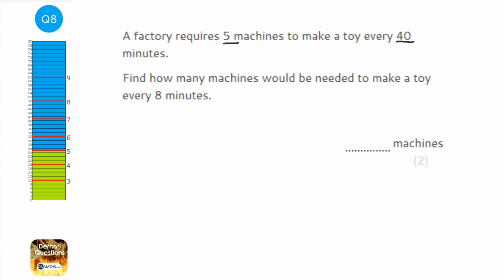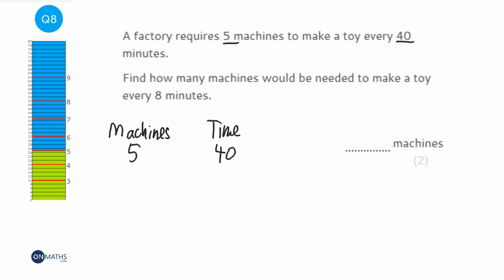And a question like this, that doesn't make sense, where if one increases, the other increases, is an inverse proportion question. Now there's an advanced way of doing it where you work out the formula. I'm going to show you a slightly different way that's maybe easier for some people. If you think about the machines, which is one variable, and the time, which is the other, and we've got 5 machines and it takes 40 minutes, then if we times those together, we get something which I'm going to name machine time. Okay, I've just made that up.